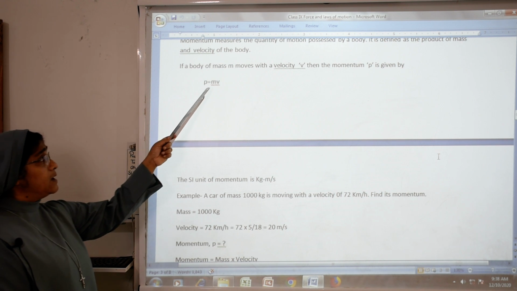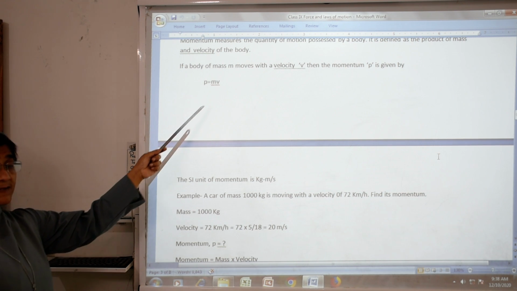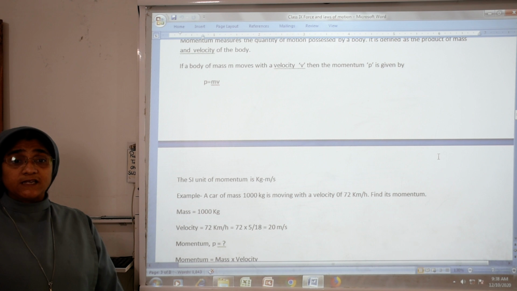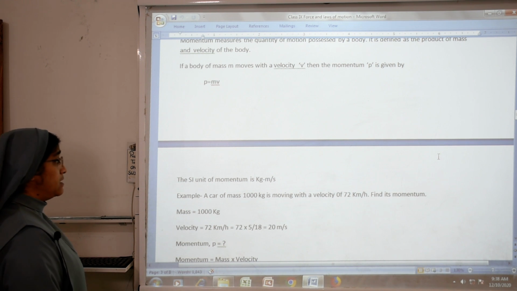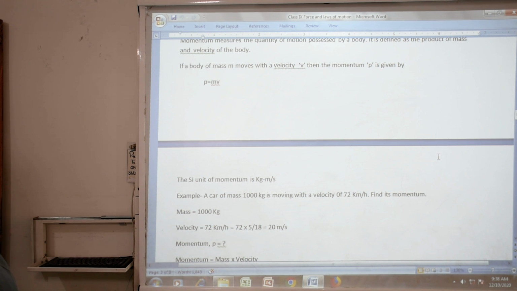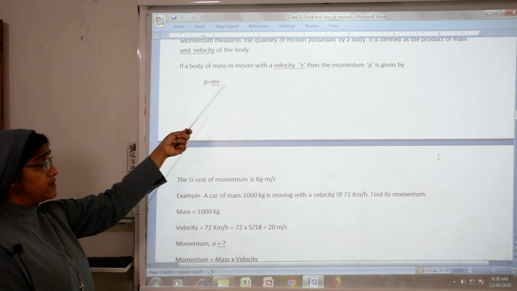What will be the SI unit of momentum? You know that the SI unit of mass is kilogram and the SI unit of velocity is meter per second. In the last class we already learned the SI units of velocity and acceleration. Now we will study the SI unit of momentum.